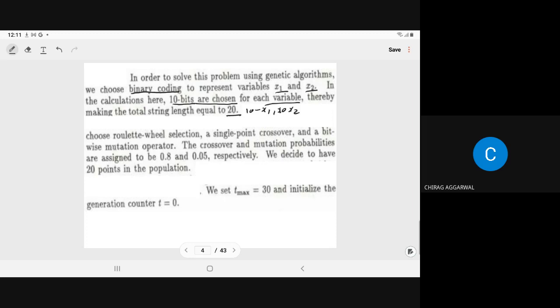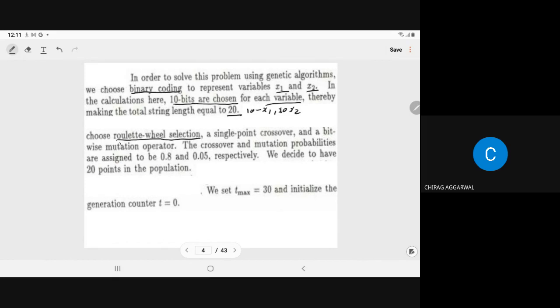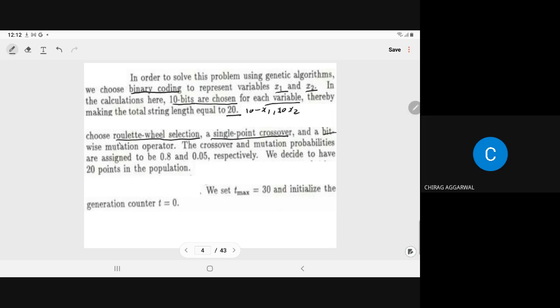For this problem we are considering strings of size 10 for both variables. It is not necessary to always take the same size. For one variable we can take size 10, for another variable we can take size 5. It is up to you; whatever string size you want, you can take. Now in this case, we choose the roulette-wheel selection. So the selection algorithm is the roulette wheel. First I am explaining the question, and later on I will tell you what the roulette-wheel selection is. Then the single-point crossover and bitwise mutation.